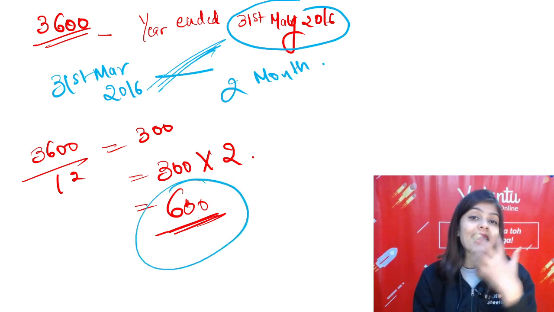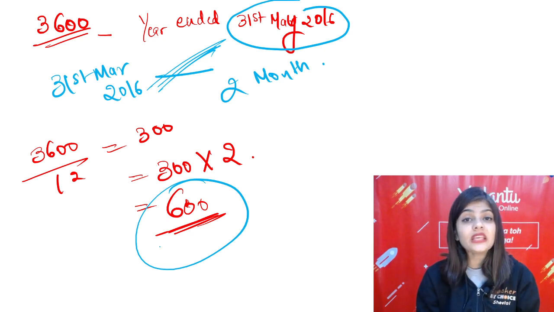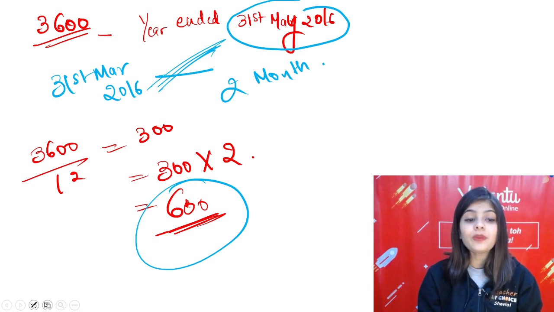So prepaid expense, this is what? Insurance paid in advance, it is prepaid expense. Now prepaid expense is an adjustment.